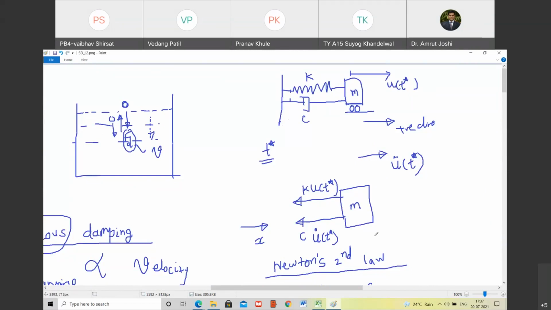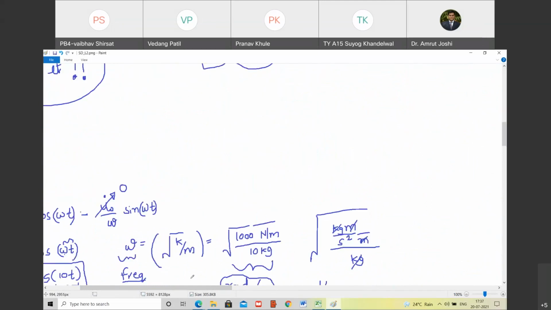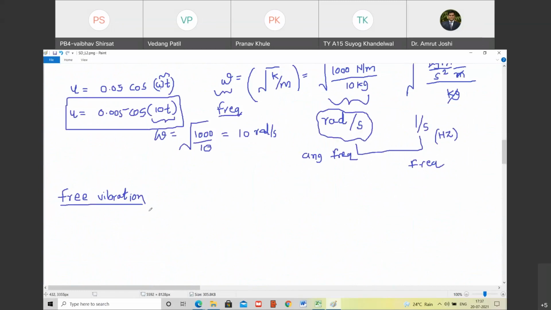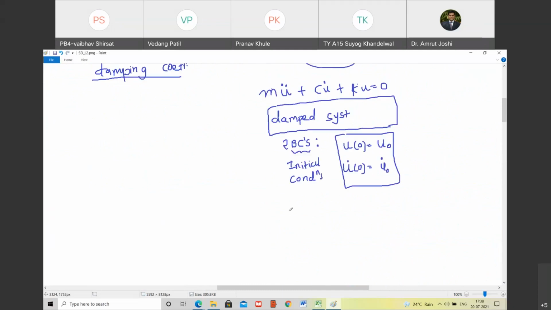Such vibration we call free vibration. And if I am not considering the energy dissipation, or the loss of energy as the system vibrates, then it is free and undamped vibration. We have dealt with the solution of free and undamped vibration. And we are going to deal with the solution of a system where damping is there, but the vibration is still free. There is no external force. So we are going to deal now with free and damped vibrations. Are you with me? This is next in line.